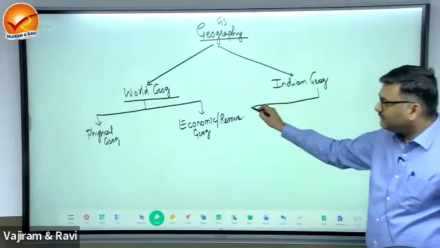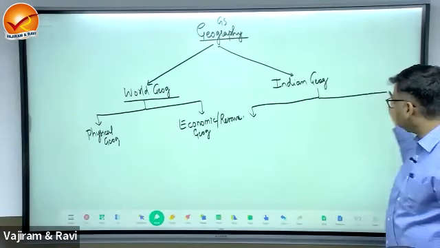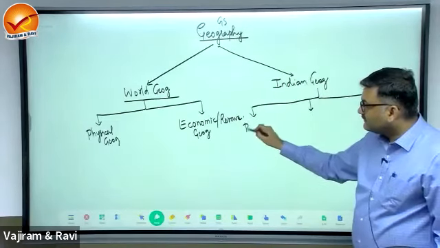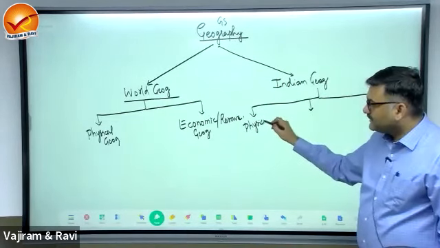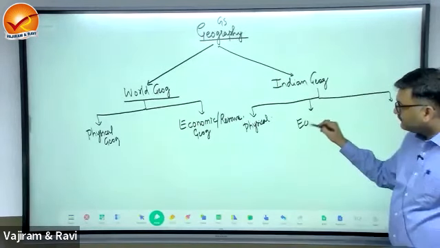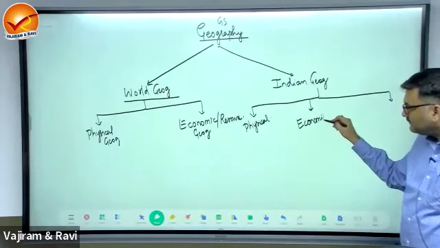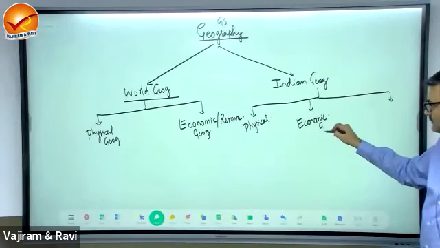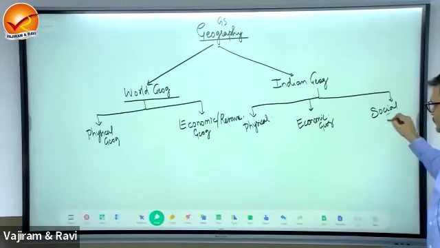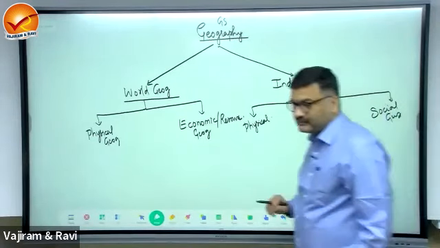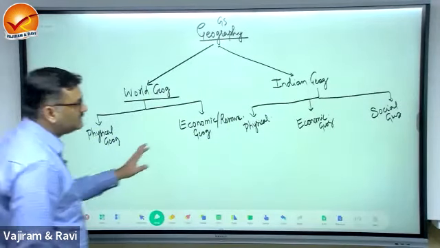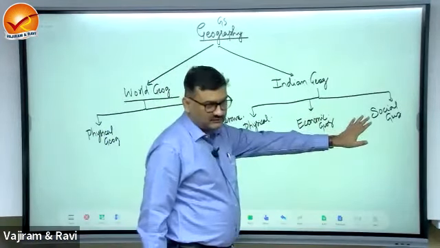In Indian geography, there will be three parts. It is physical geography of India, economic geography of India, and social geography. Physical, economic, and social. These are three segments of Indian geography.